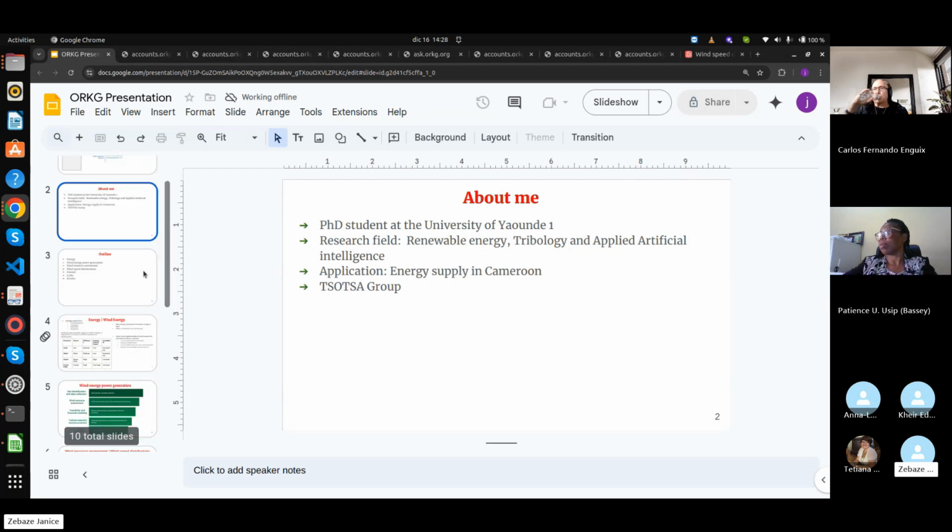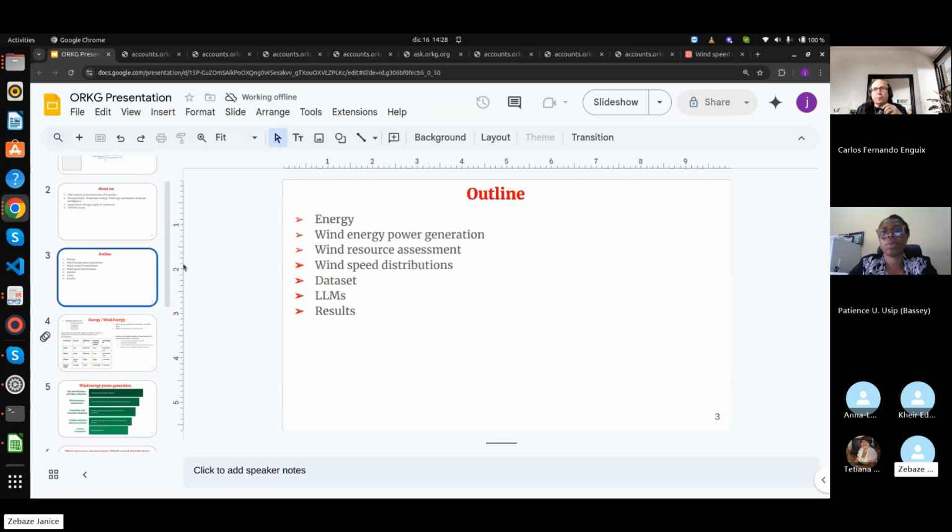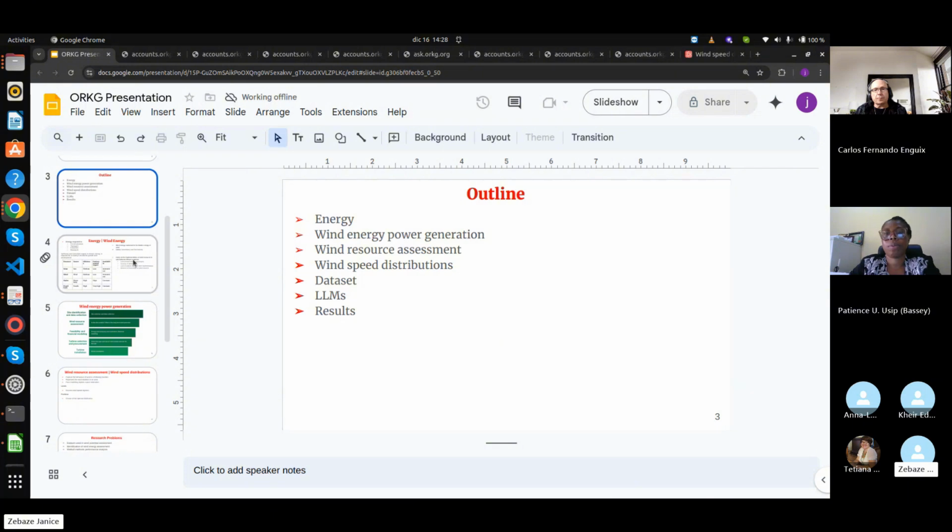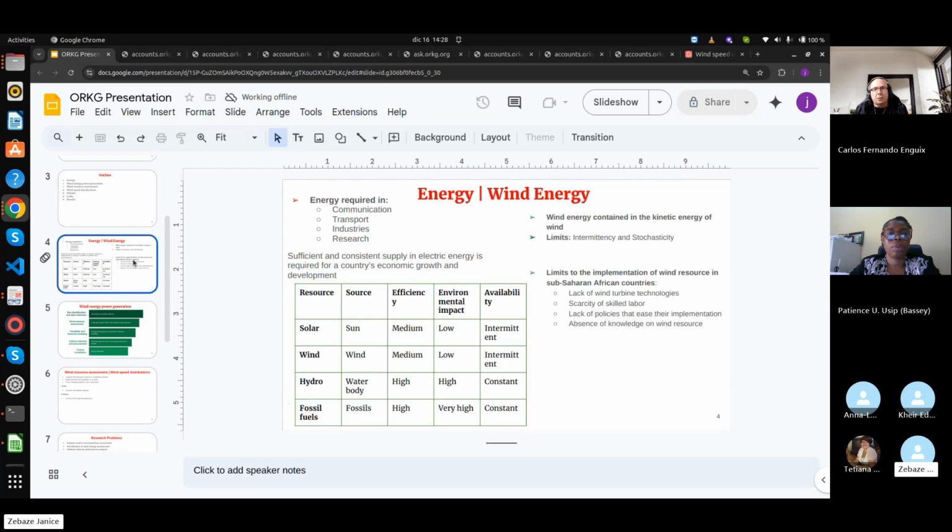Okay, so the presentation of today is going to follow this outline. But first of all, I'm going to present the context in which I'm working, which is renewable energy. Energy is required in several aspects, like in communication, in transport, in industries, and the demand for energy has been boosted these past decades due to an increasing population and development in technologies.